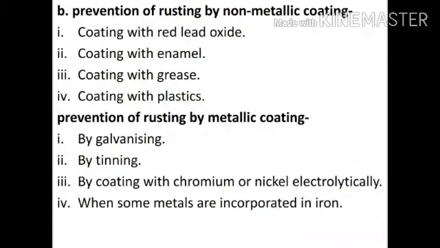Answer number B. Prevention of rusting by non-metallic coating. It can be prevented by coating with red lead oxide, coating with enamel, coating with grease and coating with plastics. Next is prevention of rusting by metallic coating. The processes are by galvanizing, by tinning, by coating with chromium and nickel electrolytically, and last, when some metals are incorporated in iron.